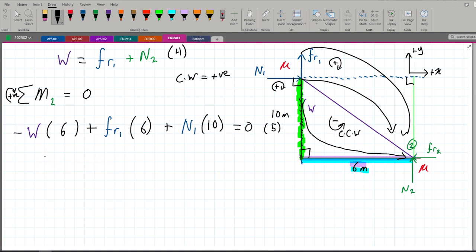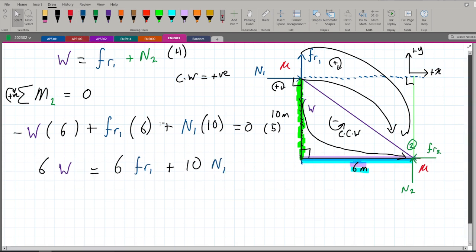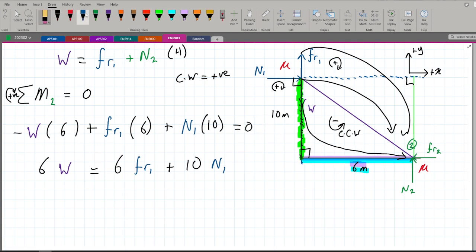We're going to keep 6W on one side, and move it to the other side, so it is equal to 6FR1 plus 10 N1. Just rearranging and simplifying this equation, moving 6W to the other side, we're going to have 6W is equal to 6FR1 plus 10 N1. And this is our simplified equation 5.